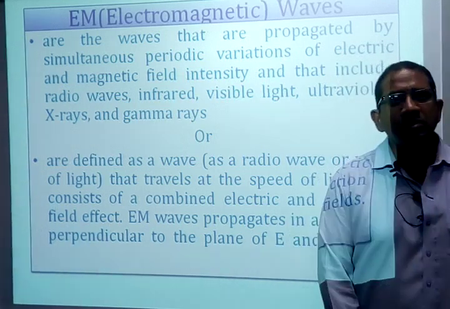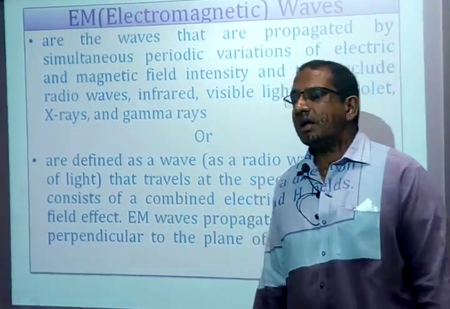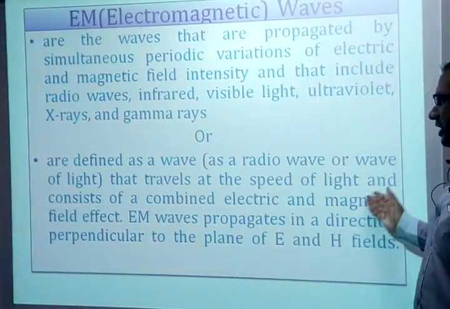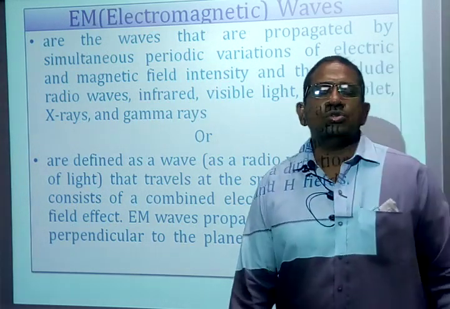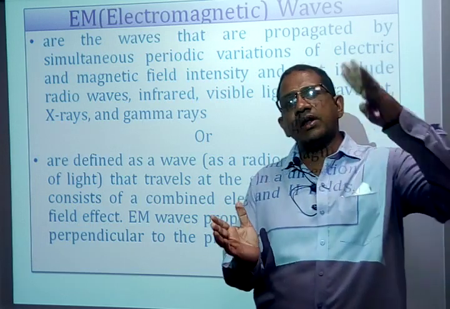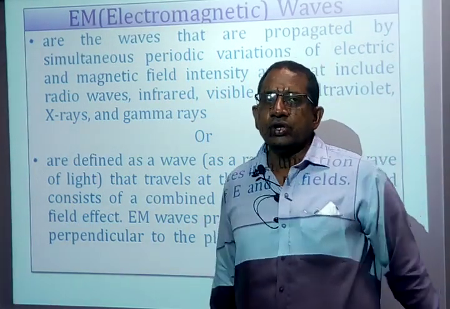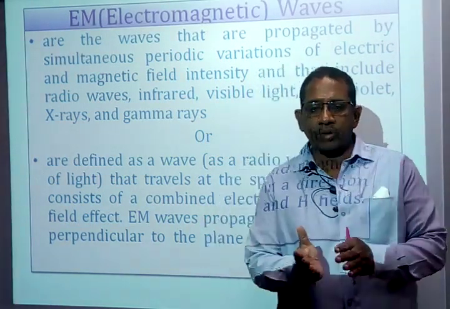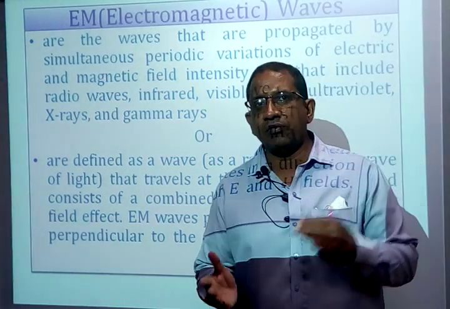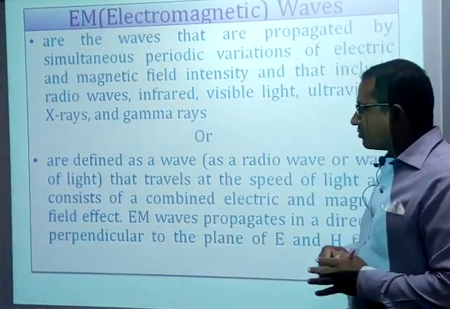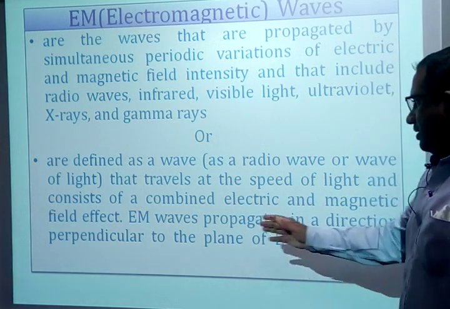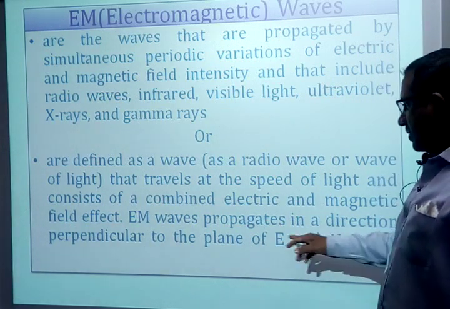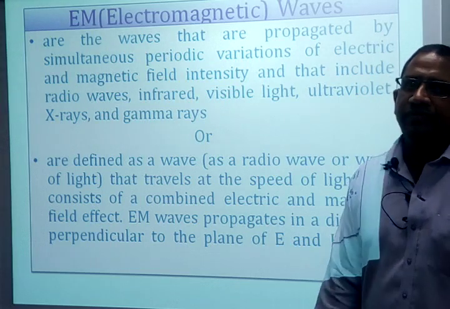So EM waves are normally going to travel at the speed of light, and as I said, they consist of combined electric and magnetic field effects. So what is the combined effect of electric and magnetic fields? An EM field. The EM field is always going to propagate perpendicular to the plane of the E and H fields, which we will discuss in future classes.